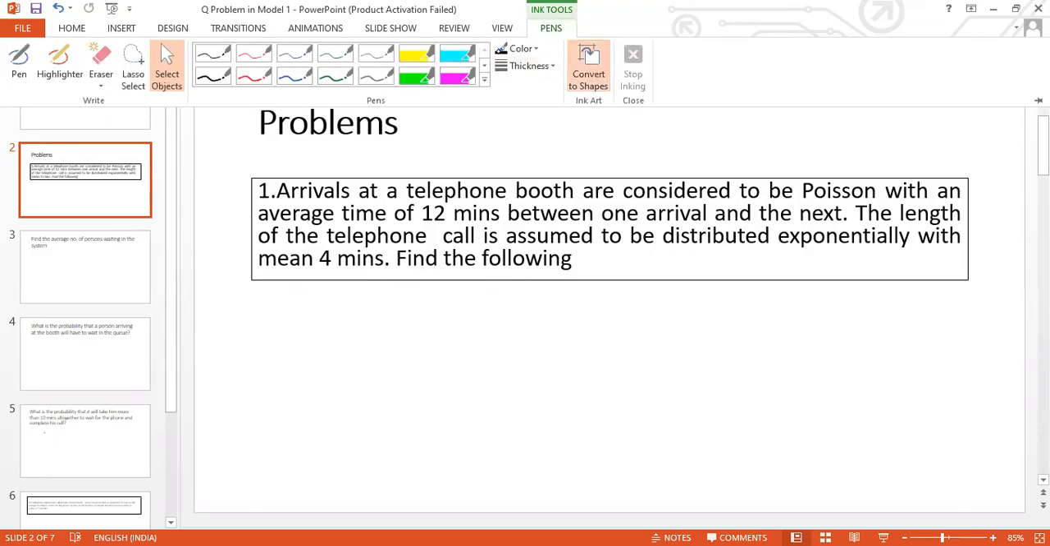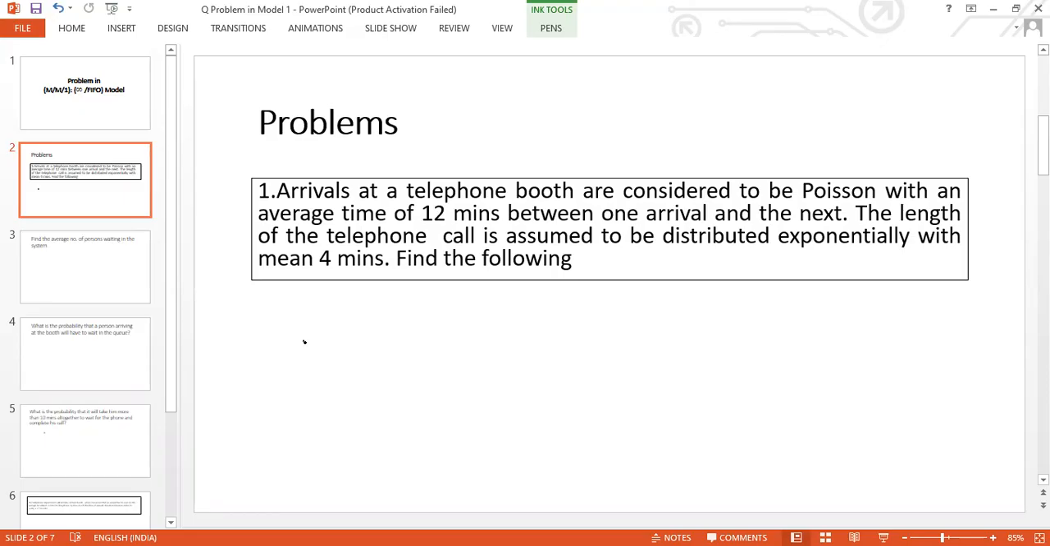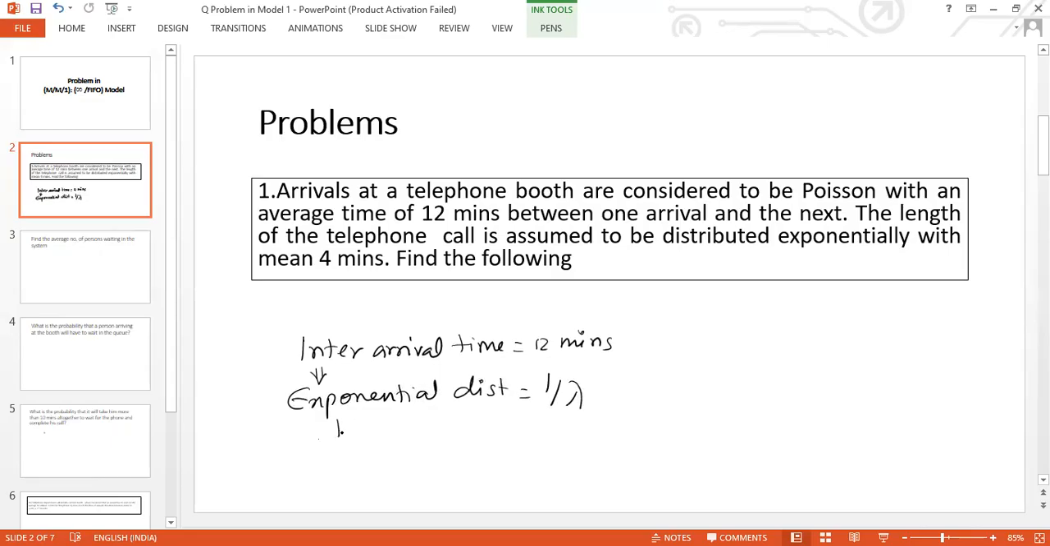Before analyzing the problems, we take a look at the basic things we need to know. We have been given that the average time between one arrival and the next, that is the inter-arrival time, is 12 minutes. But we know that the inter-arrival time follows an exponential distribution which has a mean given by 1 by lambda. So 1 by lambda is 12. So the mean arrival rate, which is lambda, is 1 by 12th of a minute.